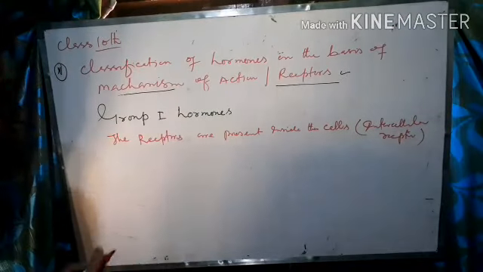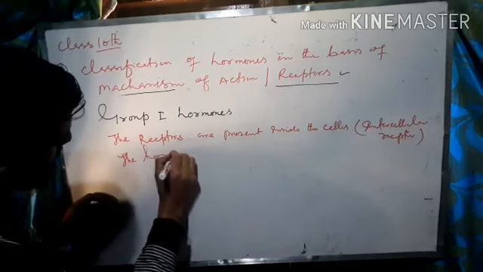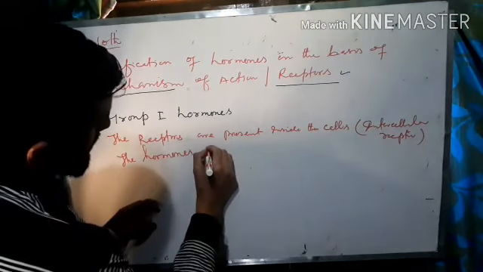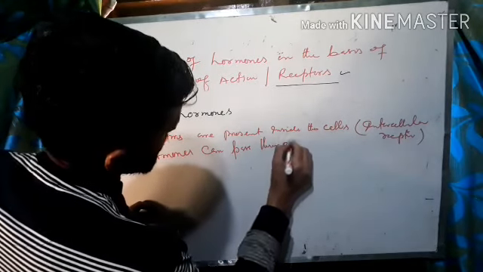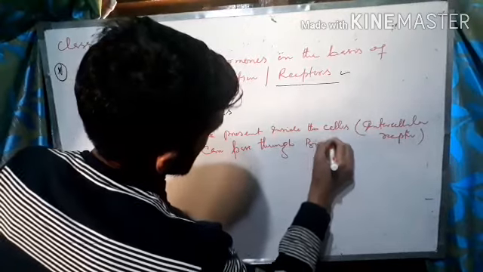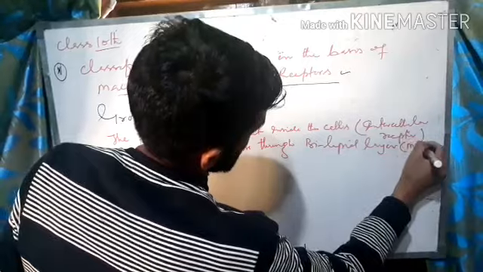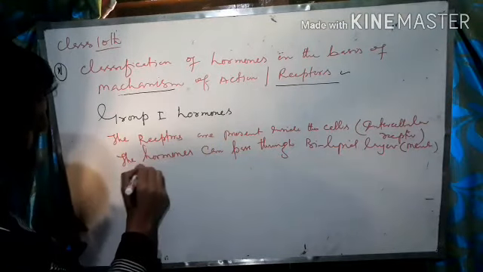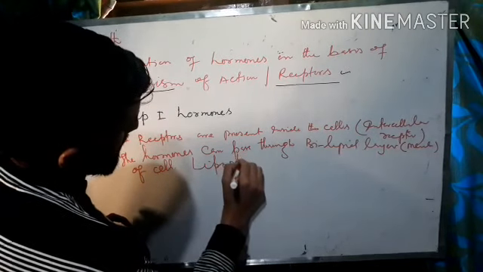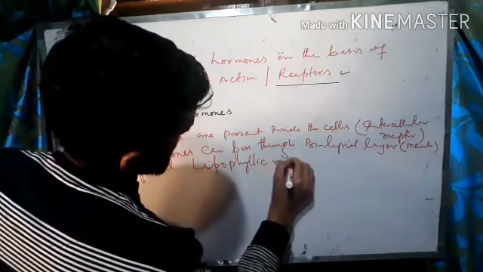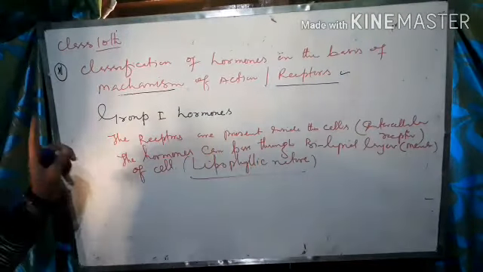And second is that these hormones, the group 1 hormones, can pass through the bilipid layer, that is the membrane. Membrane is made up of bilipid layer of the cell, that is lipophilic in nature. Lipophilic in nature.